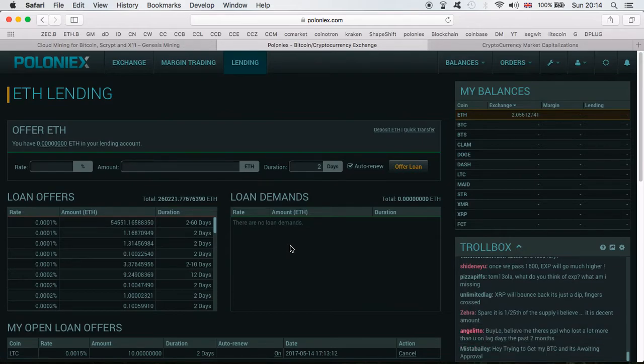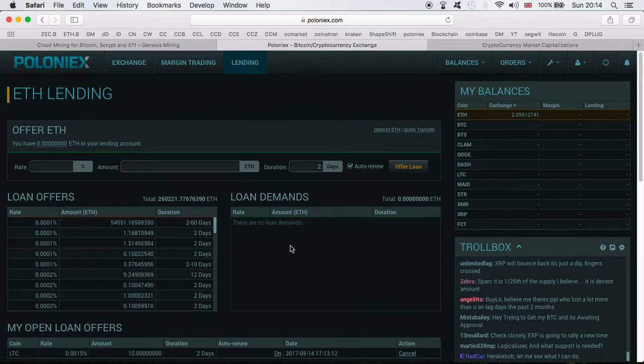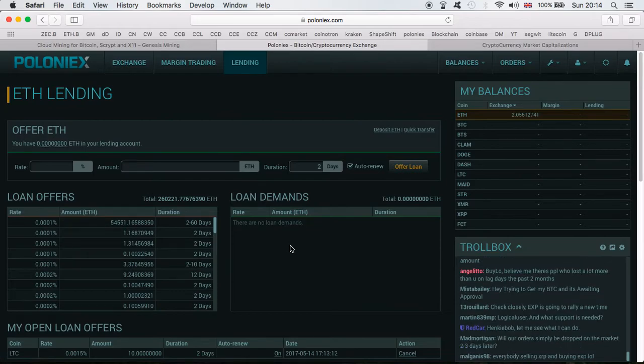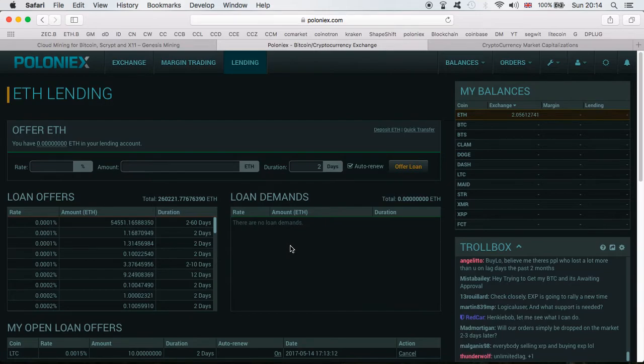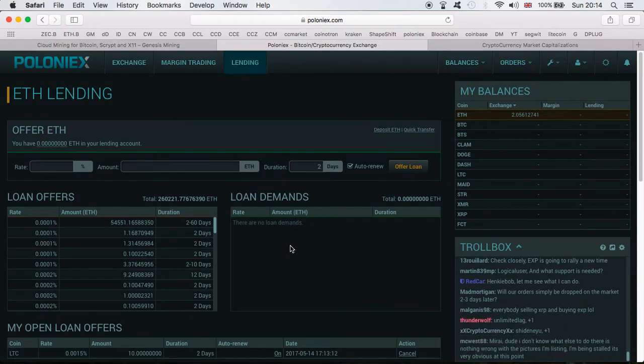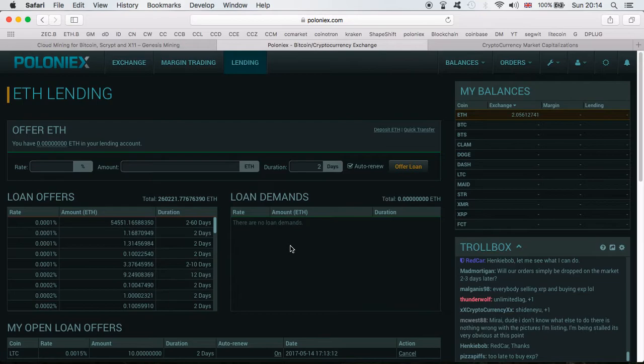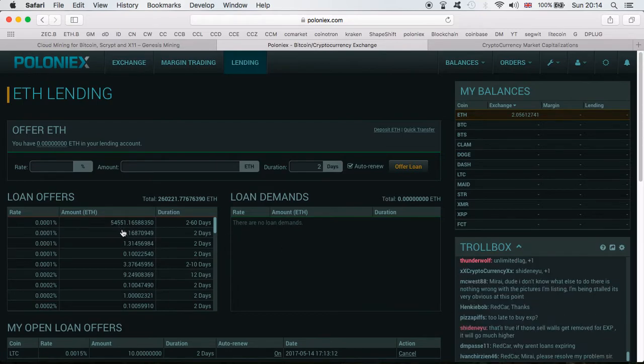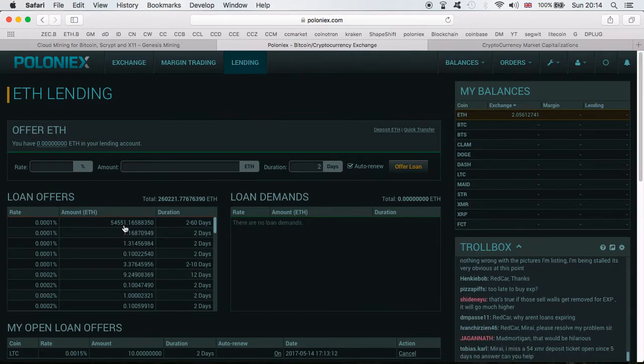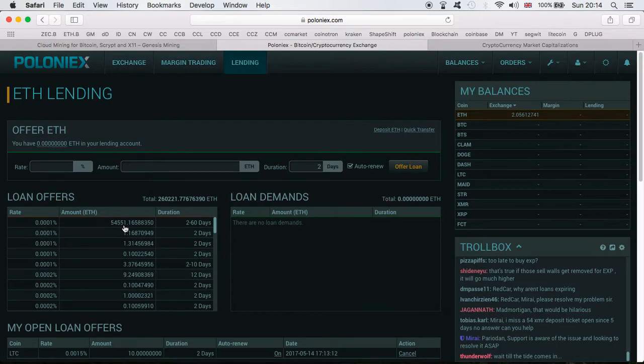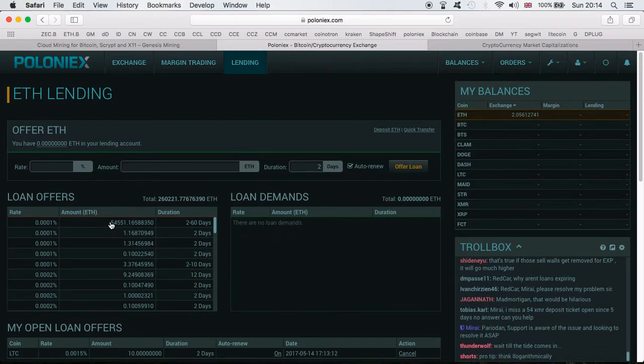And you never know, someone may come along looking for Ethereum, whatever you want to lend: Dash, Ethereum, Litecoin, Monero. Then someone can come along and take your coins, and you start earning interest. As you can see here, guys, someone is offering 54,551 Ethereums. That person must be a happy person. I gotta tell you that. Even if he doesn't lend it, he has a lot of money.